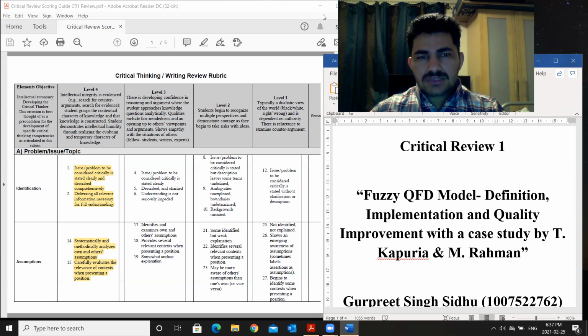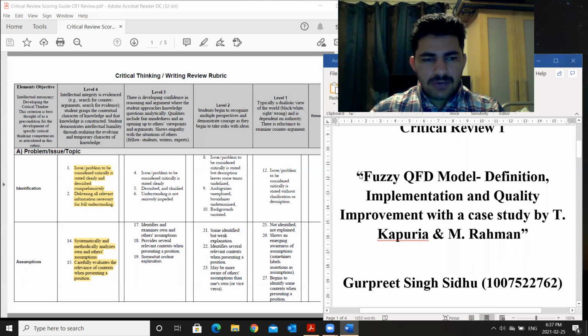When a company designs or tries to launch a new product in a market, most of the time they consider the previous or past voice of customer. Sometimes they neglect the future voice of customer. By using this method, we can identify the trends, their analysis, and what is going to be important in the future, and we can interpret that vague information into the voice of customer and better develop our product. That is the topic of my paper. I will say I did a good job in this, so I'm giving myself a level 4.